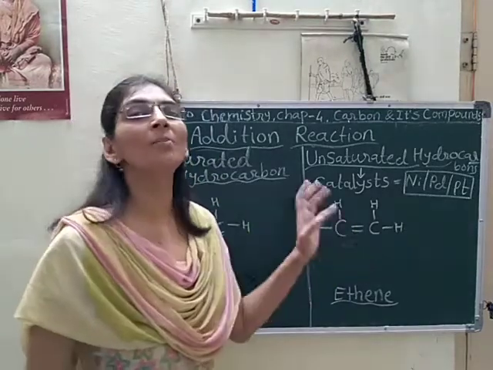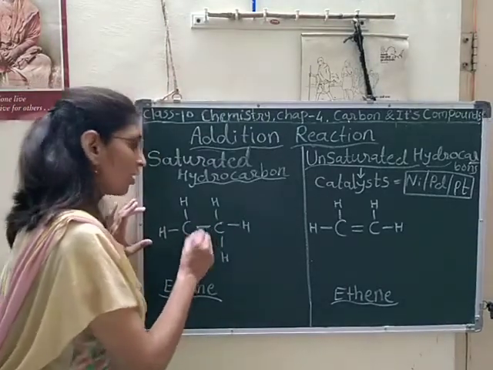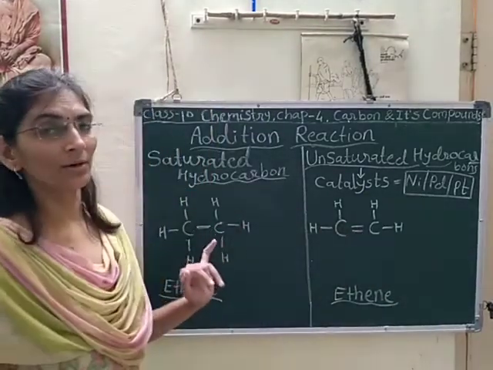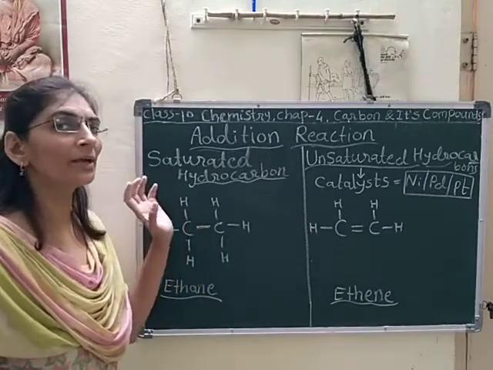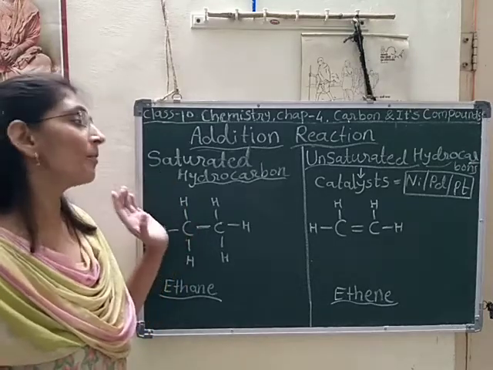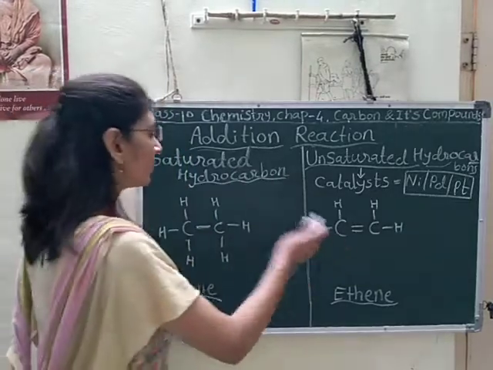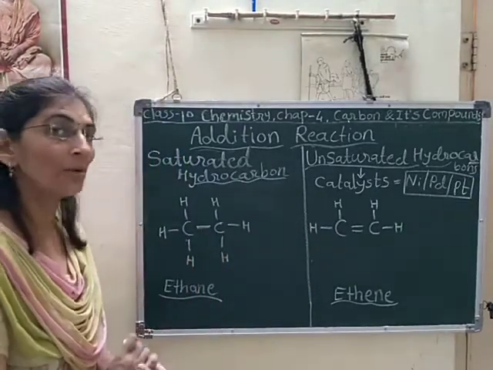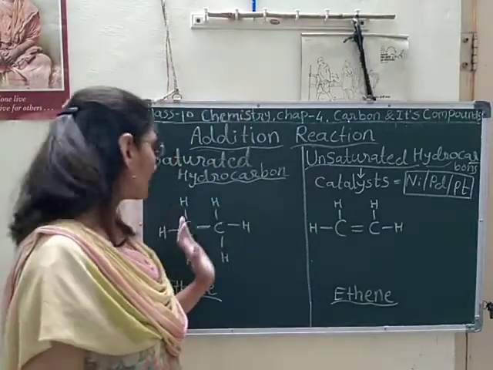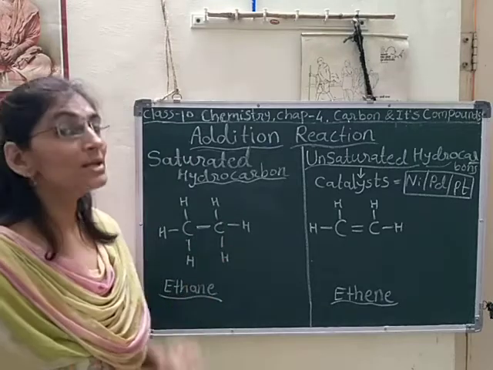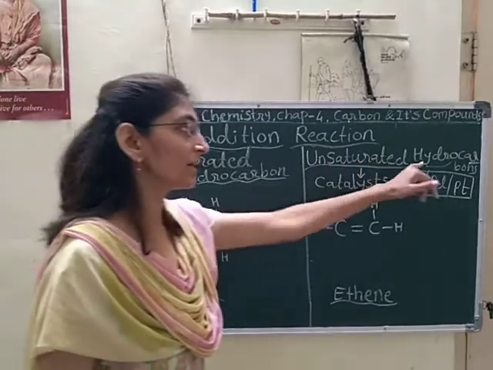And this double bond is breakable. The single covalent bond is very strong as compared to the double bond. It is very difficult to break that single covalent bond, and this double bond can break more easily than the carbon-carbon single bond. So the double bond is present in unsaturated hydrocarbons.